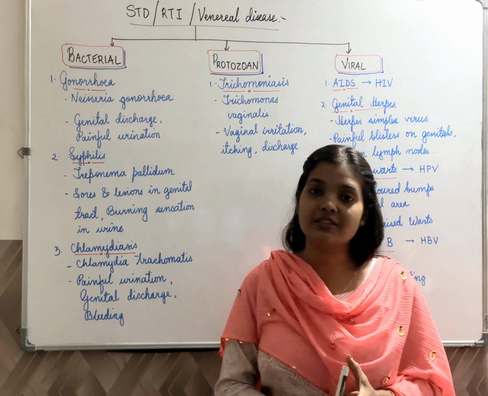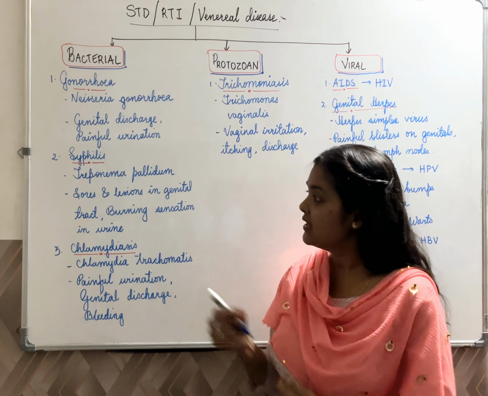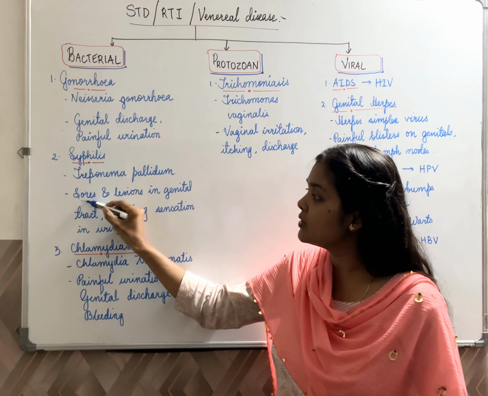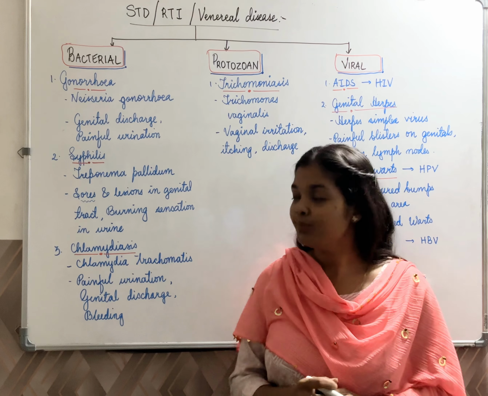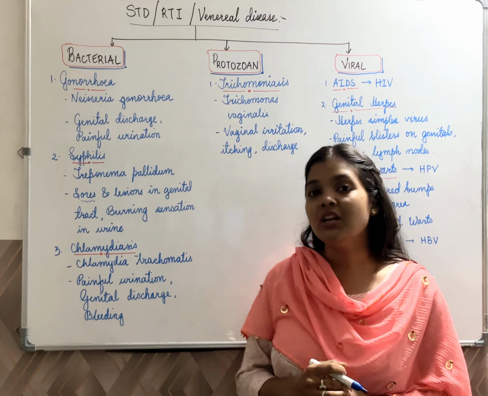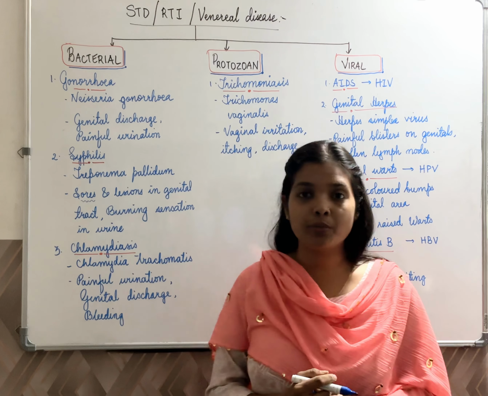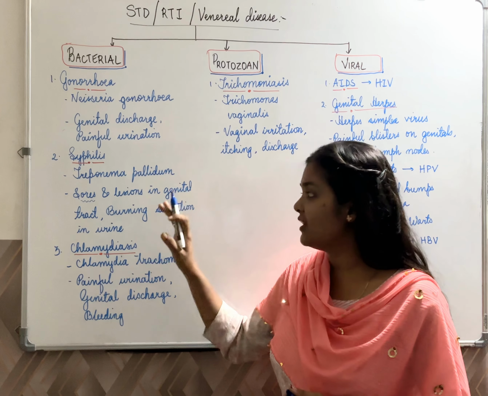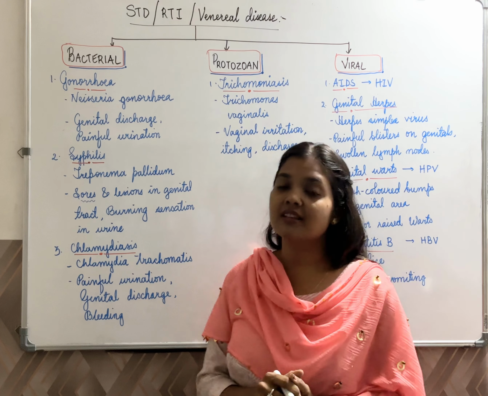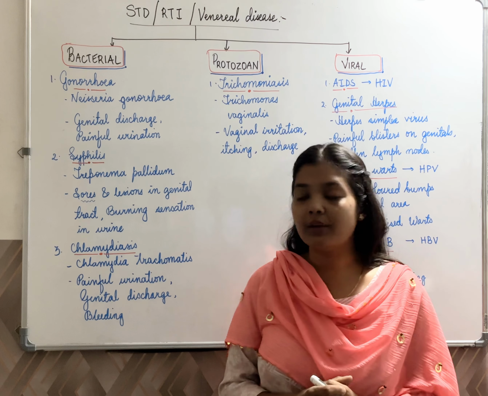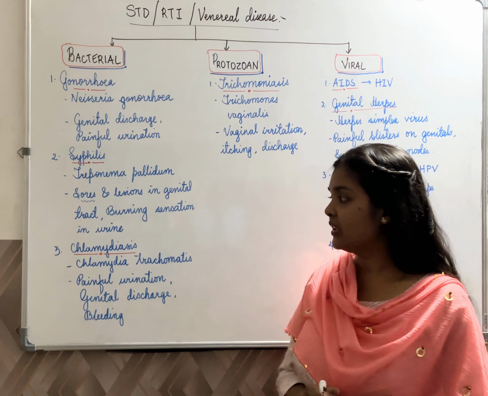Next is syphilis, which is caused by Treponema pallidum. Now, what happens here is the occurrence of sores and lesions. Sores means chhale pad jana. Such sores are formed in the genital tract, and not only in the genital tract, also in the mouth. In both cases, sores could be seen, and in some severe cases, even lesions develop. Apart from that, a burning sensation in the urine is a common thing which could be observed.